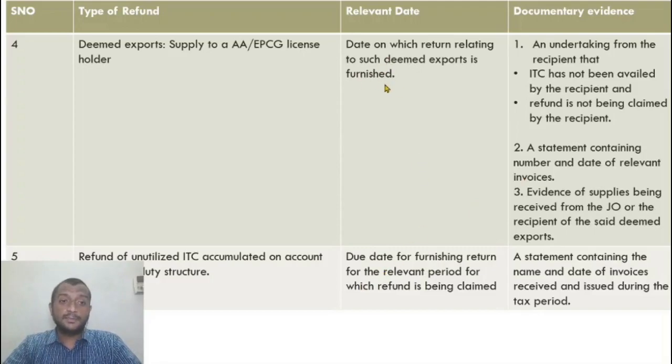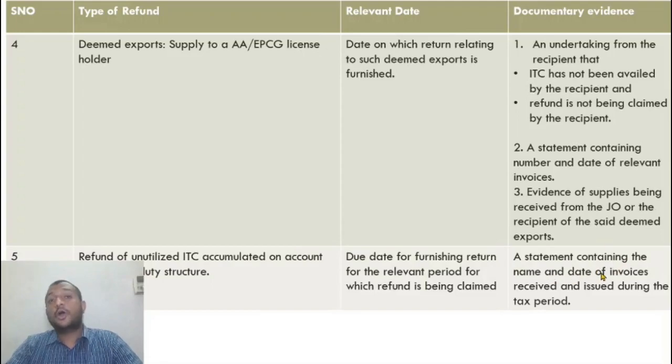Here he says, in deemed exports, the date on which return is furnished. That means even if I file late, it is okay. Whatever date you file, that day I count. It is not the due date. Even if you file late, you can claim a refund within 2 years from the date you file. Here he says due date for furnishing. See, it is much more strict in case of inverted duty structure.